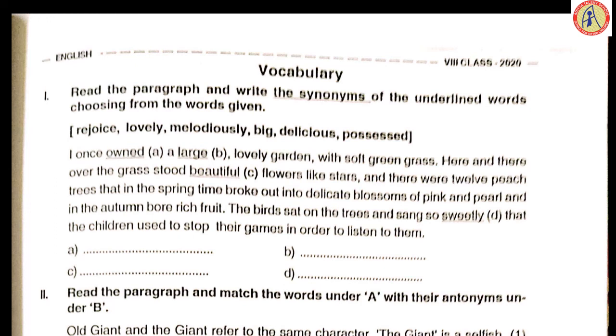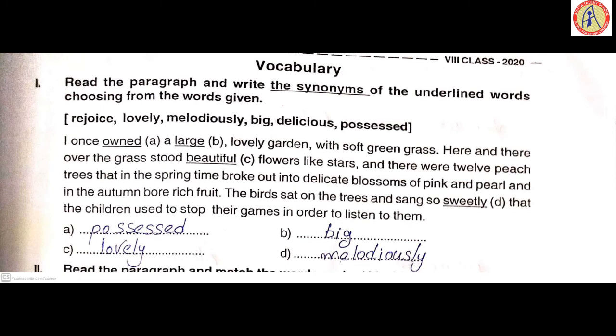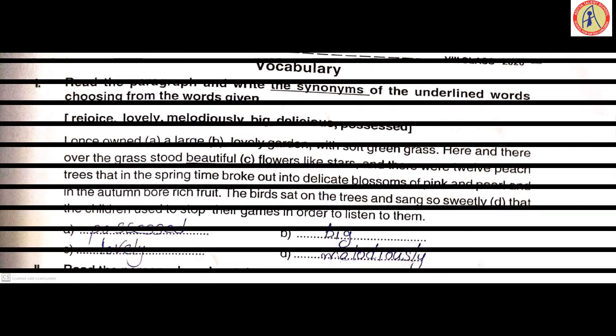Underlined word, choose the correct synonym and write down. "I once owned a large lovely garden." It is taken from The Selfish Giant part 1. Identify the A, B, C, D words and put the correct answer in A, B, C, D. Owned meaning possessed. Large, big. Lovely, beautiful. Sweetly, melodiously. So these are the answers for the first one.